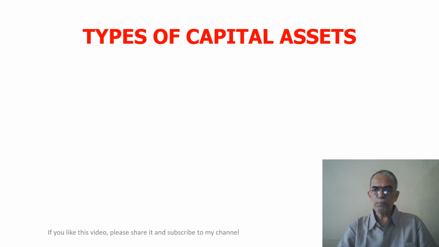Now, for tax purposes, all these capital assets are classified into two types. That is a short-term capital asset and a long-term capital asset. Now, the type of the asset decides the rate of taxation. If the asset is a long-term capital asset, the rate of tax would be 20% flat. Whereas if the asset sold is a short-term capital asset, the gains would be included with the other regular income of the taxpayer, and whatever rate is applicable to that total income would be applied.